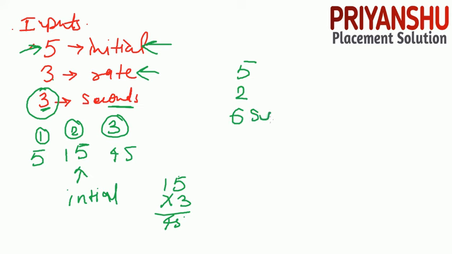There are 6 seconds, right? So how to find this? Very easy. Initial energy is 5. Clear? Then we just multiply with the rate. This is the rate. Now the next energy is 10. Next, we just multiply again and again by 2. Clear? Because our rate is 2, right?